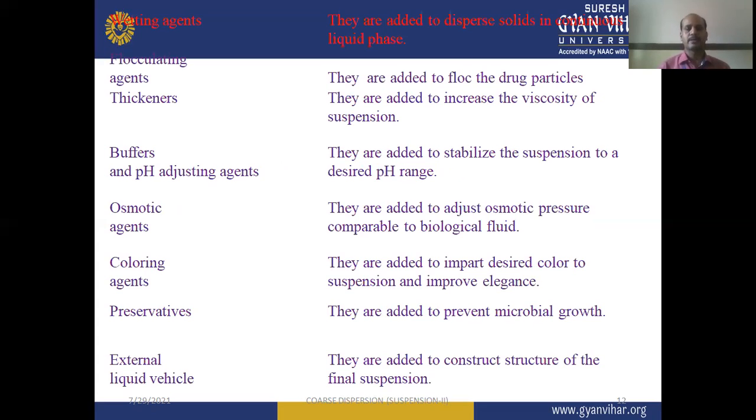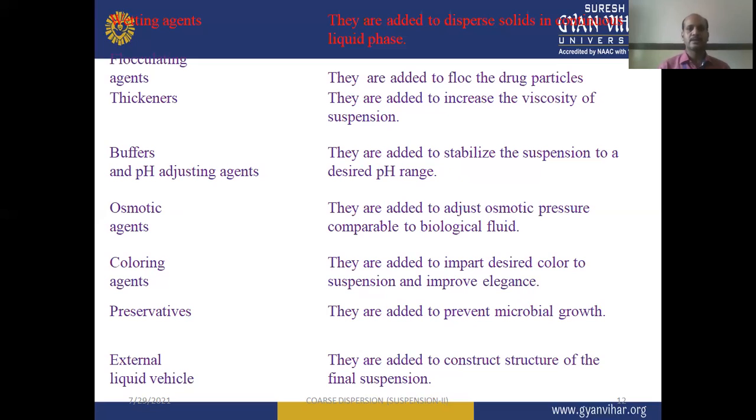After the compatibility study, we have to carefully select the excipients or non-drug components. These are the different examples of formulating agents or ingredients which are widely used in the formulation of suspensions.